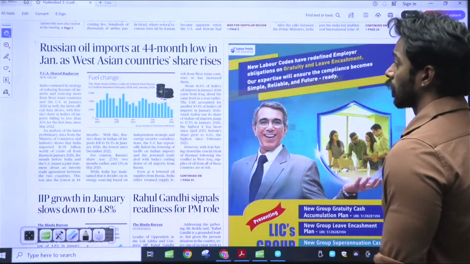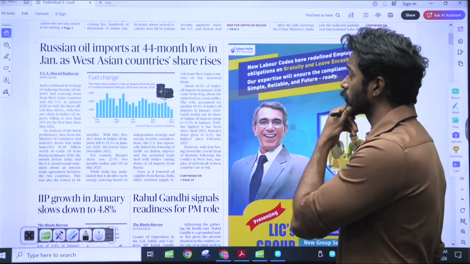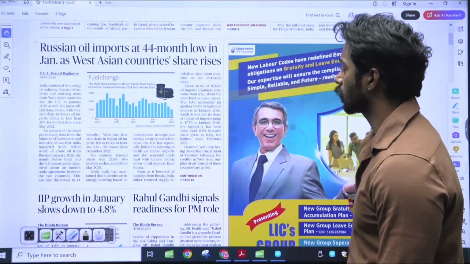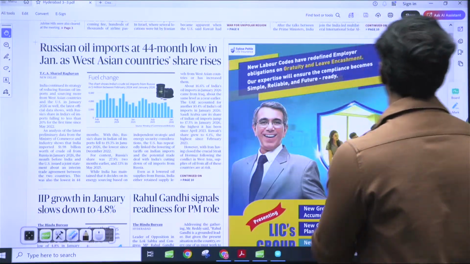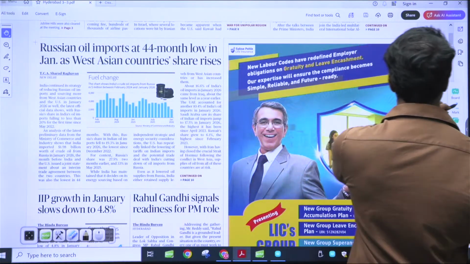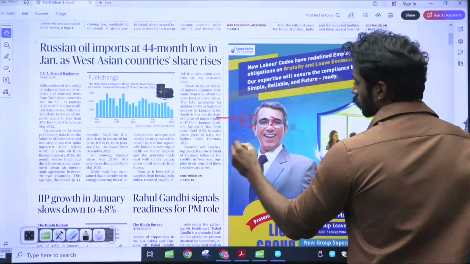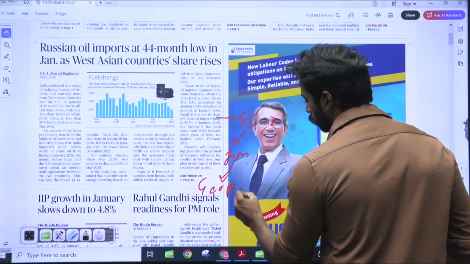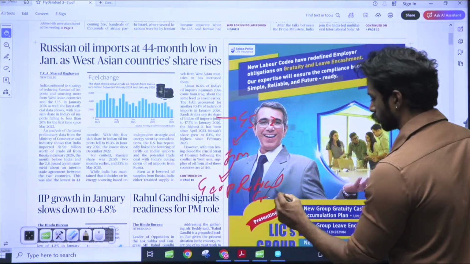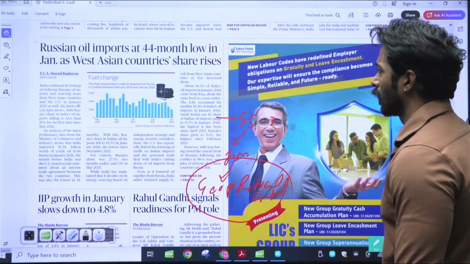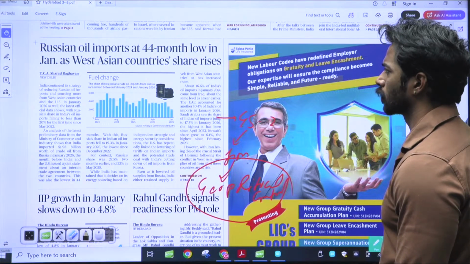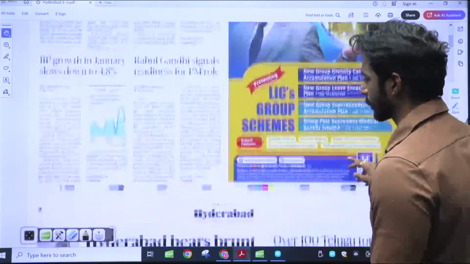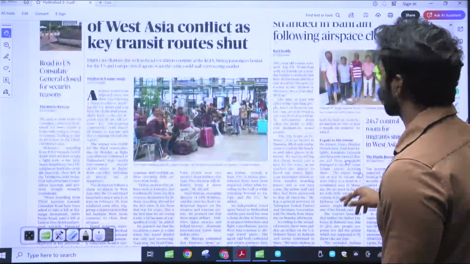So that is what I wanted to say, that Russian imports at 44-month low in Jan as West Asian countries' share rises, because USA wanted that. USA wanted that, and USA got that. Okay, so you can use it in GS2, for international relations, how there is geopolitical control. You can use it in mains. I don't think there is much you need to know about this other than the percentages for GS2 mains, and the very little information that is given.